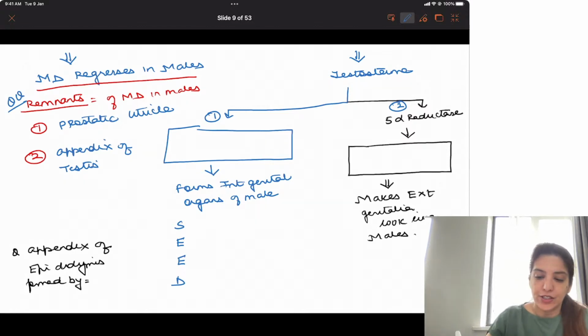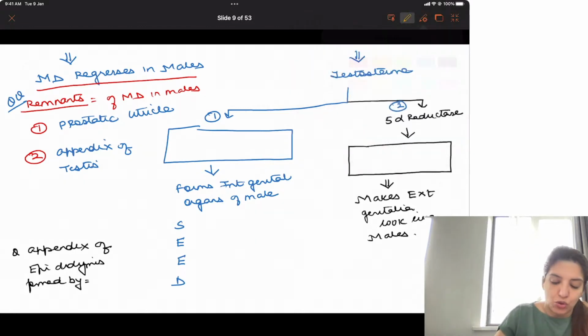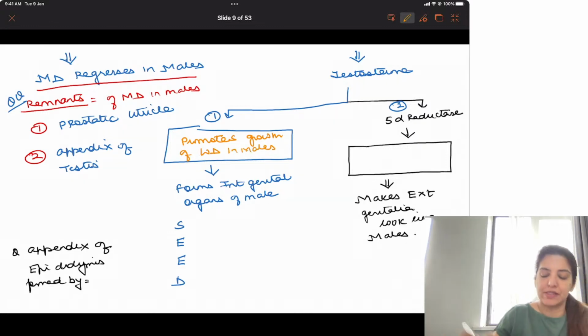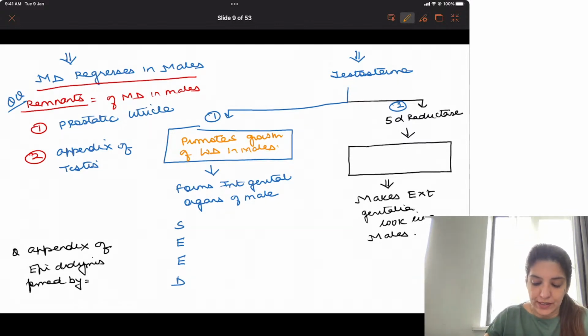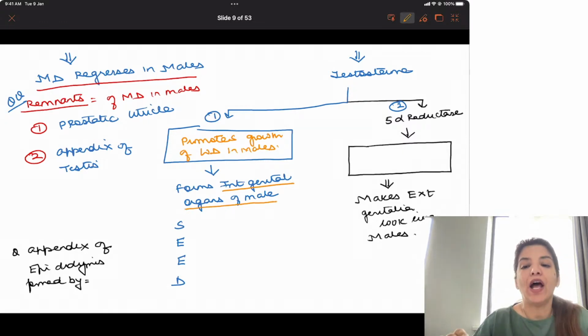Number one, it is going to promote the growth of Wolffian duct in males. Right? And it is this Wolffian duct which is going to form the internal genital organs of male. And what are the internal genital organs of male?